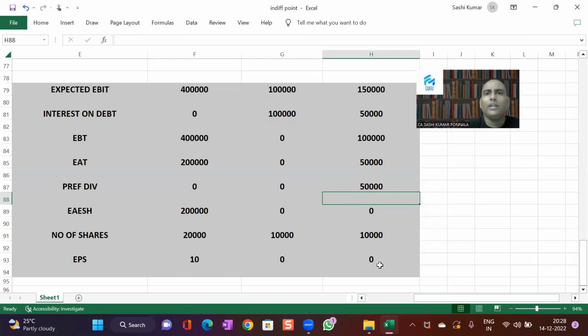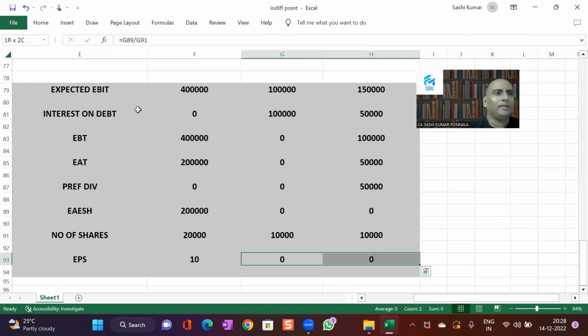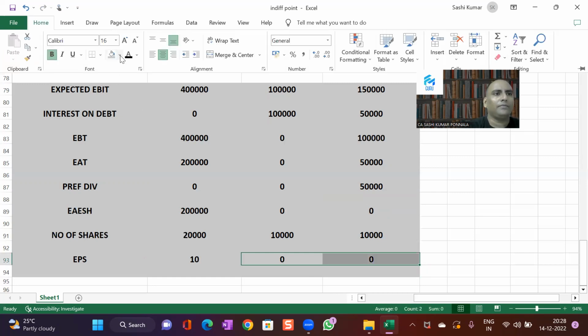For Plan B, you need a minimum EBIT of 1 lakh in order to justify the shareholders. You need 1,50,000 in Plan C if you want to justify the shareholders of the company. So 1 lakh and 1,50,000 in these two cases are called financial break-even levels. Break-even means the minimum level of EBIT that is needed in order to meet fixed financial obligations. At the financial break-even point, the EPS of the company becomes 0.